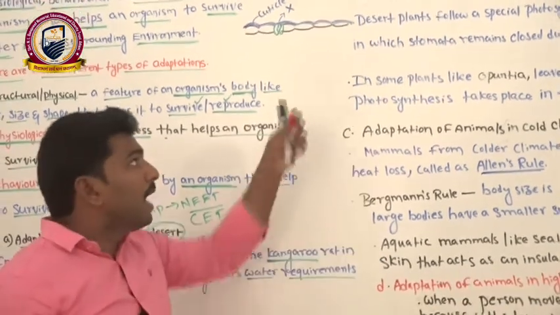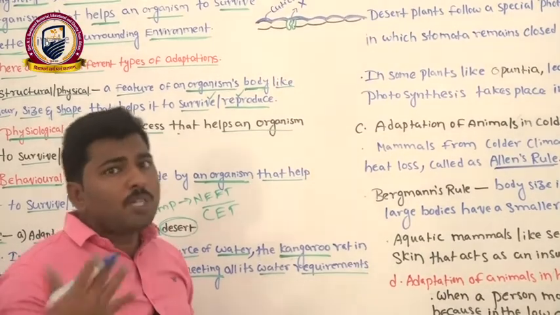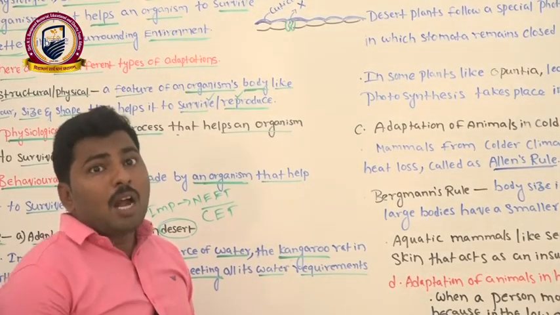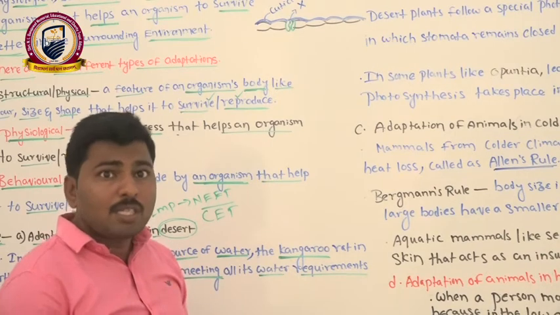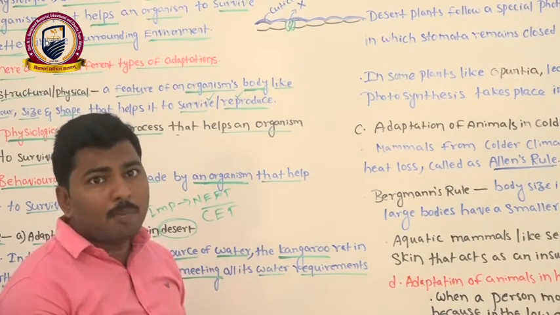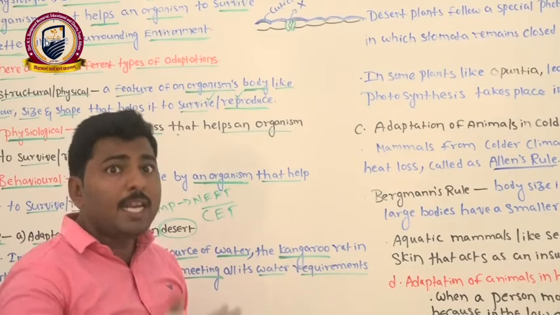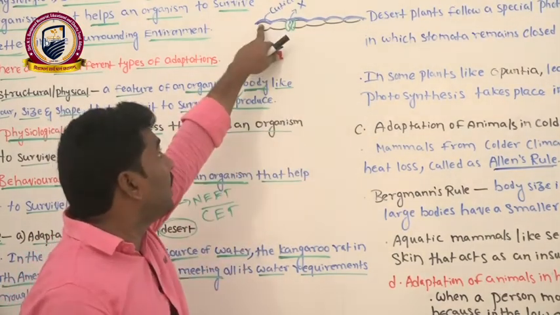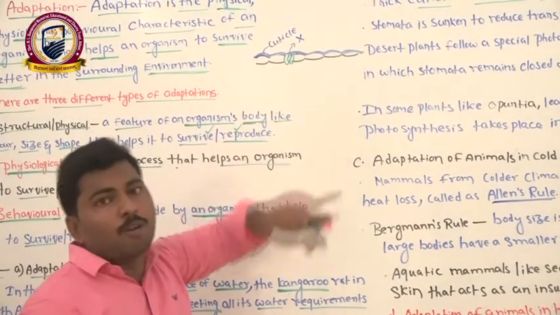Because they are in a desert area, if they lose more water into the surroundings, how are they going to carry out their metabolisms? In the desert area, availability of water is very less, so they need to conserve the water in their body. That's why they have adopted thick walled cuticle development.